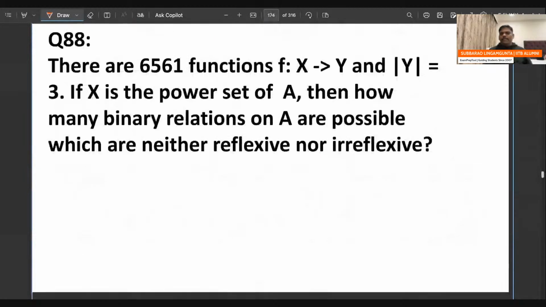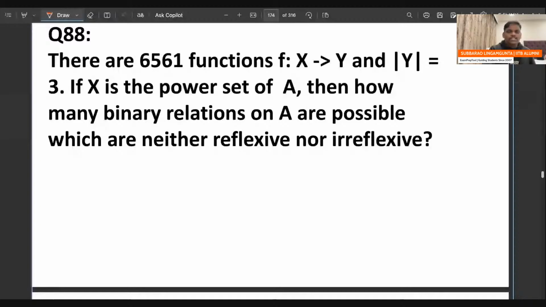Can you try this? It's a very interesting problem. Let's see how many people will give the answer. Check one time. Everyone try this problem.